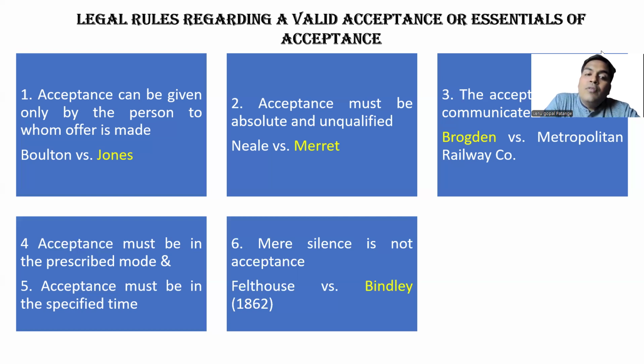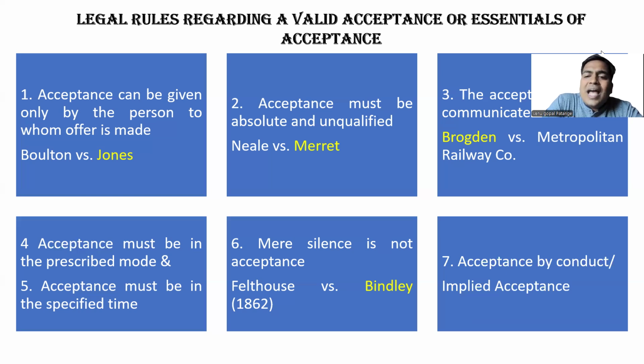Then Felthouse wanted to claim that property. Can he claim it? The answer is absolutely no, because Bindley never accepted. A letter saying that non-compliance with a condition or not replying within a specified period will be considered acceptance does not work. Mere silence will never be construed as acceptance. That is your sixth rule.